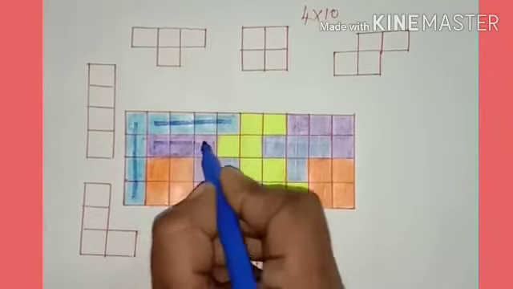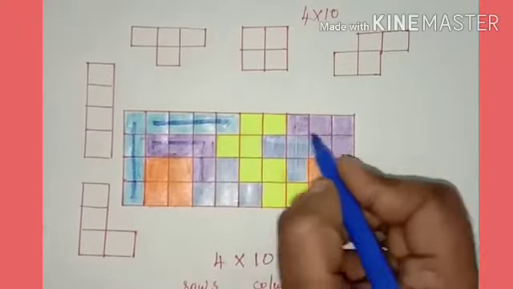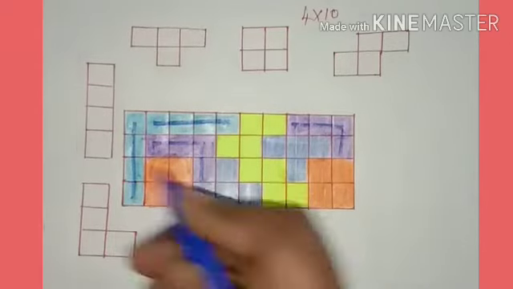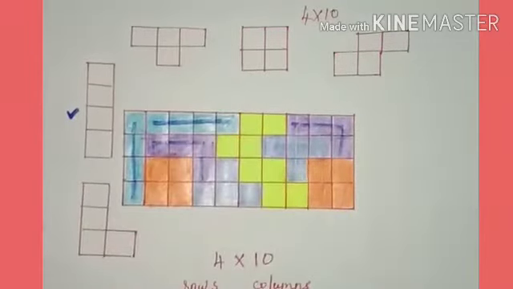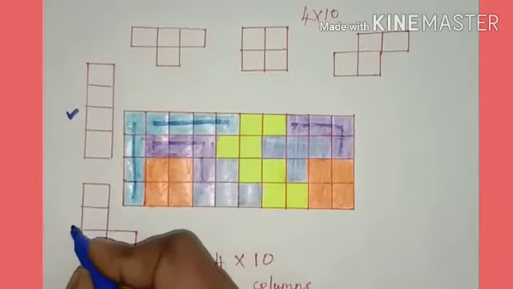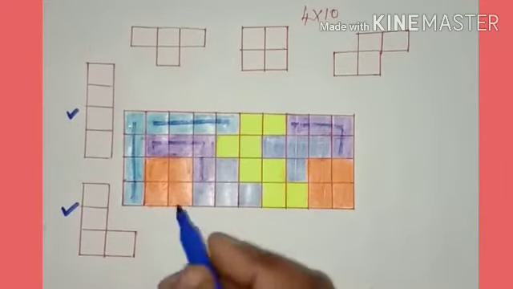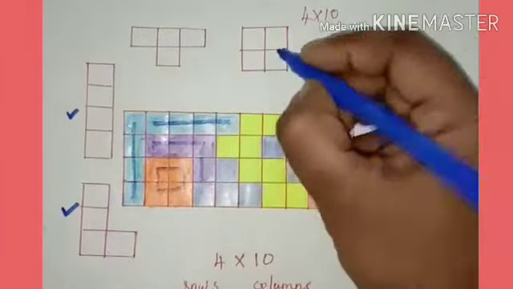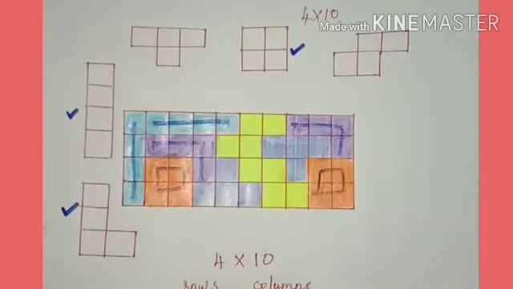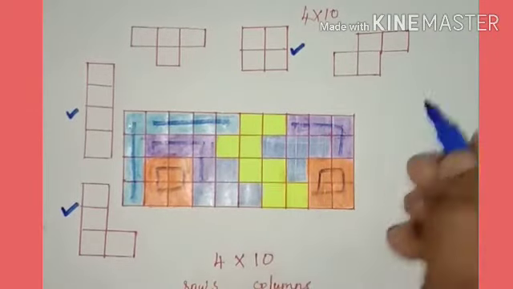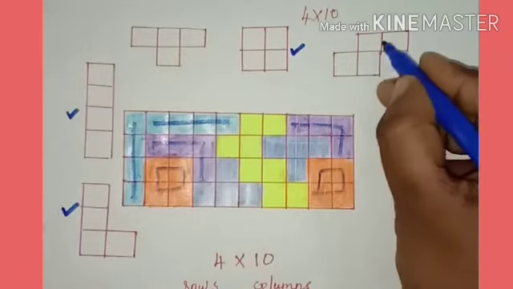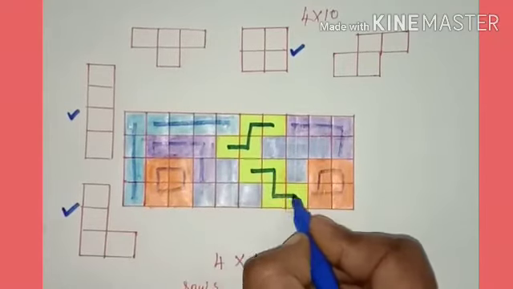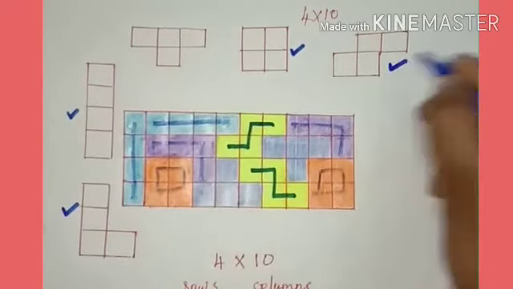Here 1, 2, so we used the O-shaped tetromino 2 times, and here the S-shaped tetromino 1, 2, so we used it 2 times.